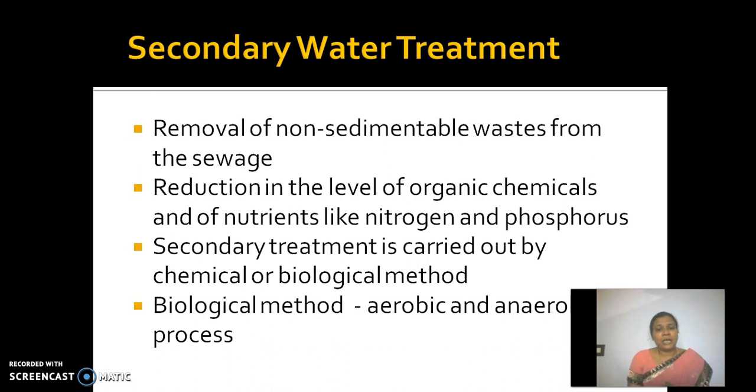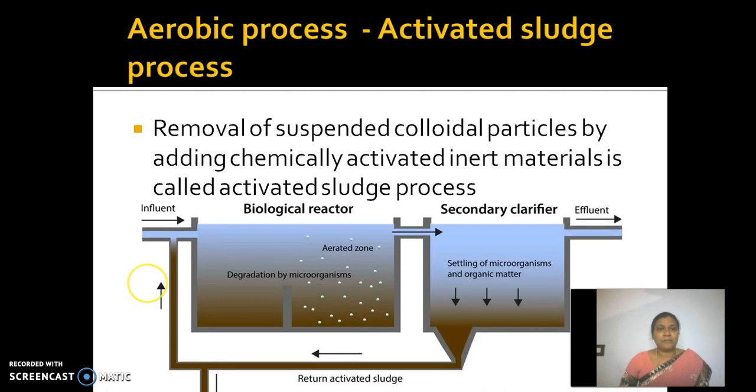Secondary water treatment is carried out by chemical or biological methods. Basically, the biological method includes either an aerobic or an anaerobic process. Here comes the aerobic process. You all know that in the aerobic process, we expose the waste material to oxygen. Once it is exposed to oxygen and aerated, it allows the growth of microorganisms, and microorganisms degrade the organic substances.